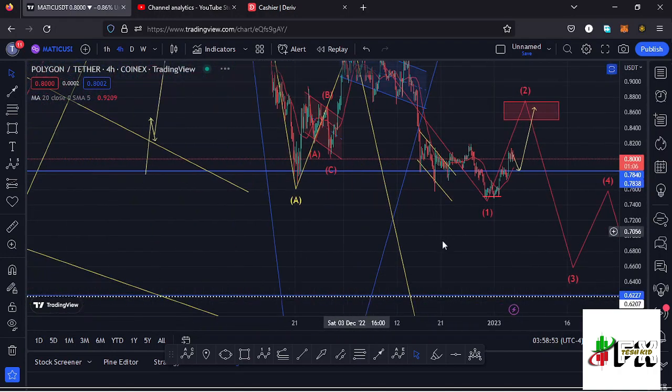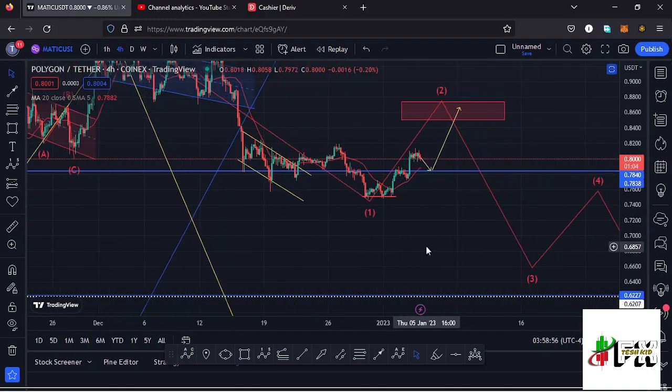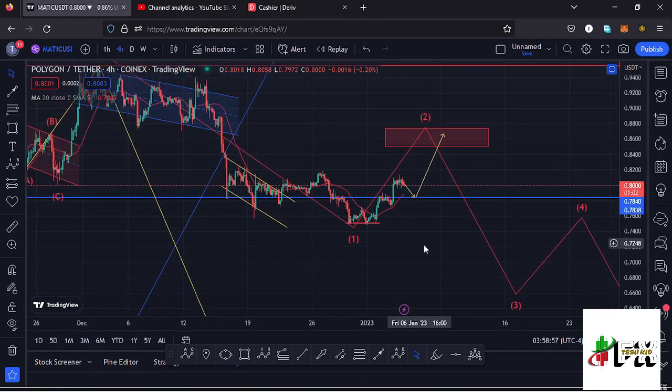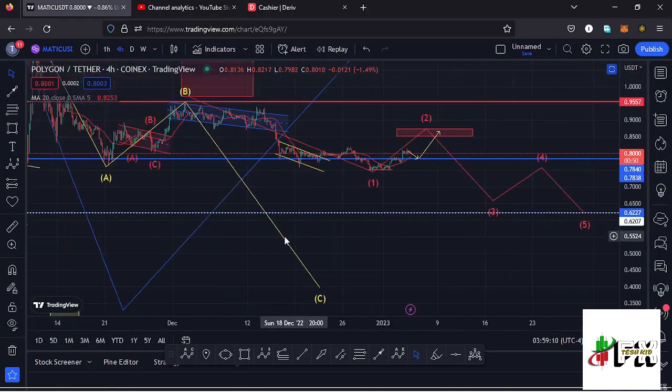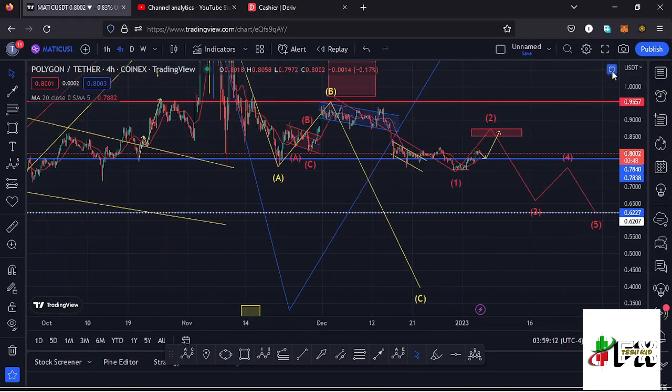So that is my primary scenario that I'm expecting to play out, and also the short-term scenario that I'm expecting to play out here on the Polygon Matic chart. I'm expecting the formation of this second wave before we see a wave 3, then a wave 4, and then a wave 5 to fully maximize the formation of that wave C, and also fully maximize the formation of that higher Elliott wave count 2 to the lower side.